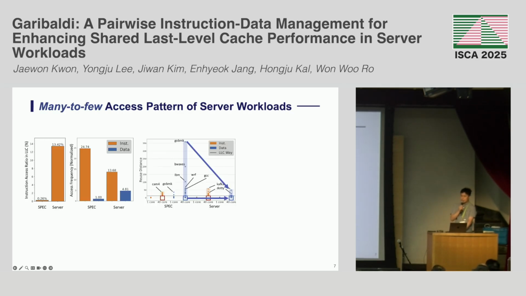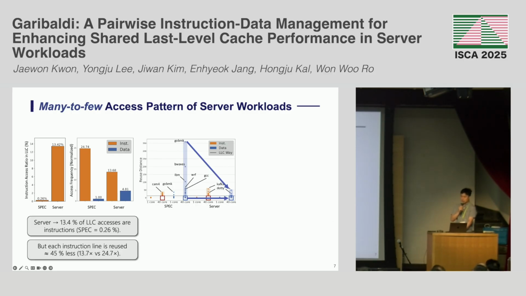The instruction victim effect comes from the LLC access pattern of multi-core server workloads. The server workloads exhibit a high instruction access ratio, however, they exhibit smaller access counts per cache line compared to SPEC workloads. This means there are many cold instruction lines in the server workloads. On the other hand, for each data line, the frequent data access indicates that server workloads have a few hot data, and as a result, the reuse distance plot shows that the data in the server workloads have much shorter reuse distance than those of the SPEC workloads.